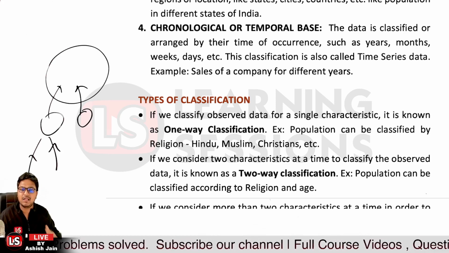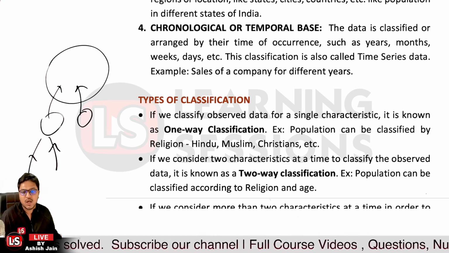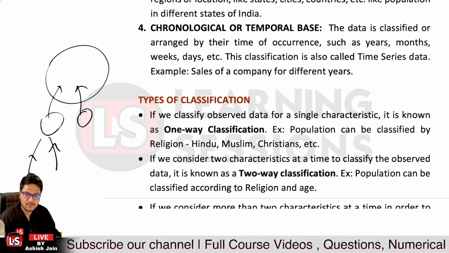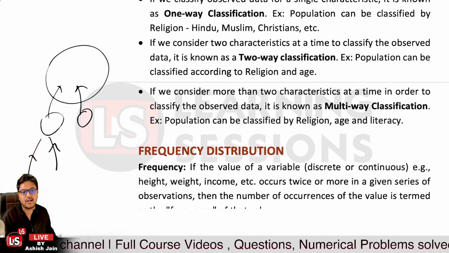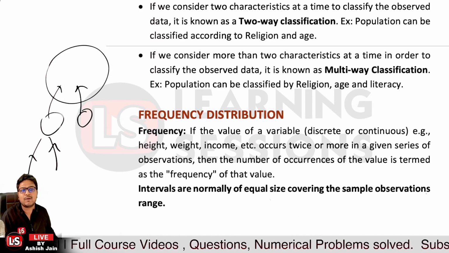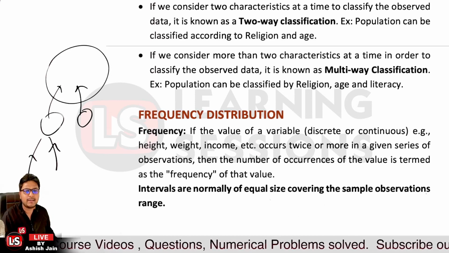And if we have multiple attributes, more than two attributes, along which we classify the data, it will be multi-way classification. Okay, so that's the case related to it. After that, it's related to the frequency distribution. Let's have a look at it. It's quite an important pattern.